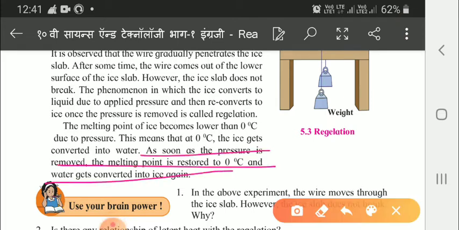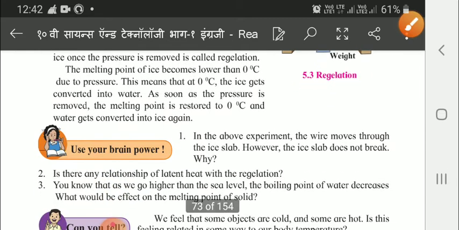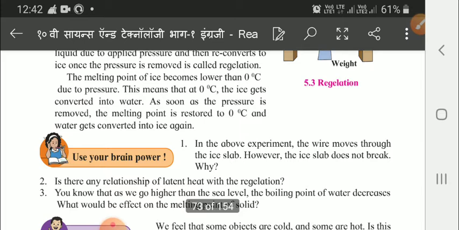Now children, in the above experiment the wire moves through the ice slab. However, the ice slab does not break. Why? Because the melting point of ice becomes lower than 0 degrees due to the pressure applied by the wire. So the ice gets converted into water and the wire again moves through the slab, and once the pressure is removed, the water becomes ice again. This way the wire moves through the ice slab without breaking the slab. Now this is the first answer.